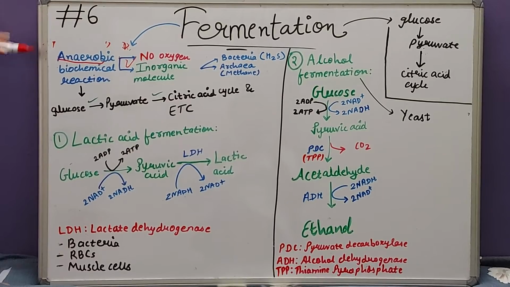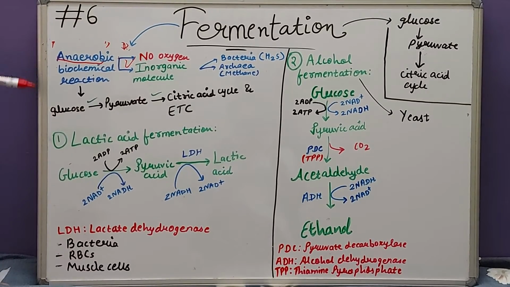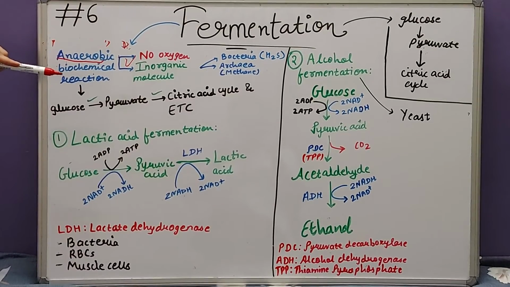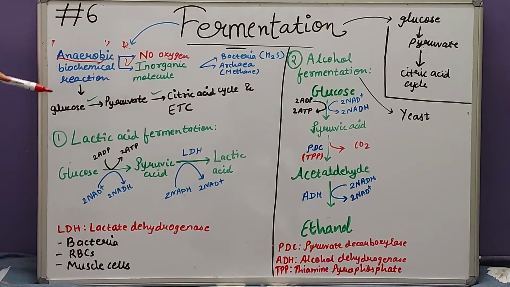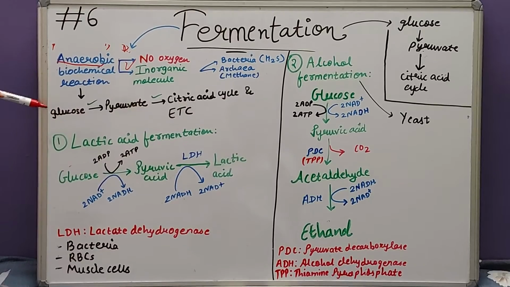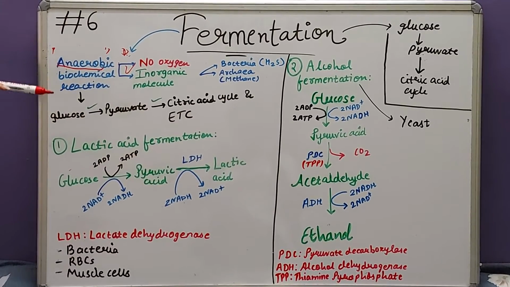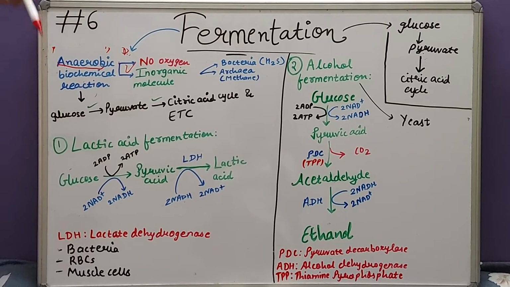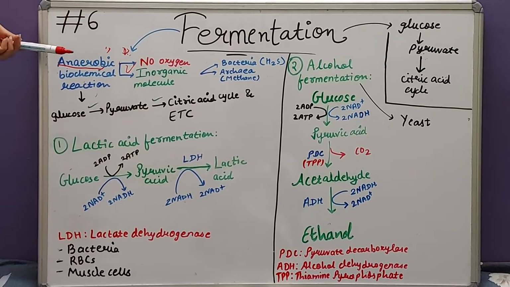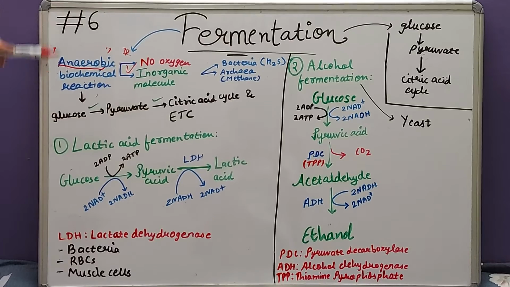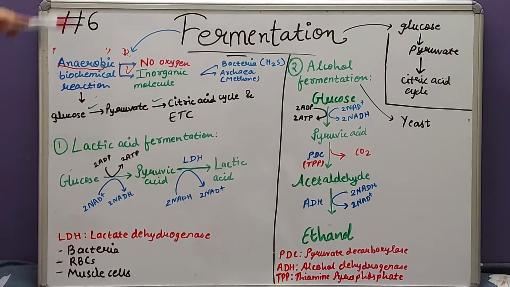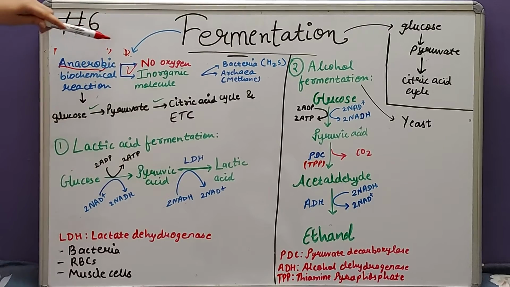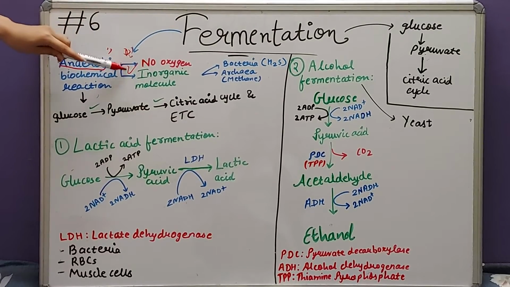Normally the process occurs like this: glycolysis occurs, that is the conversion of glucose to pyruvate, the whole process we understood in the last video. Then further the oxidation reaction, the citric acid cycle and the electron transport chain occur. But here one must remember that in the electron transport chain, the final electron acceptor is not oxygen but any inorganic or organic molecule.